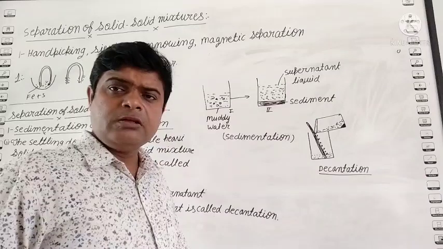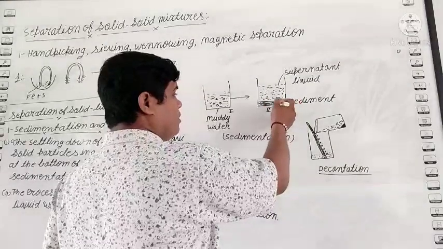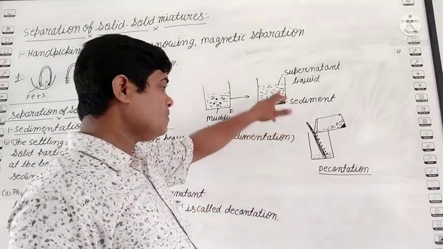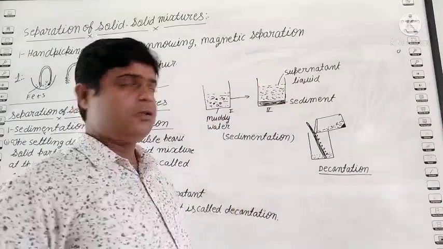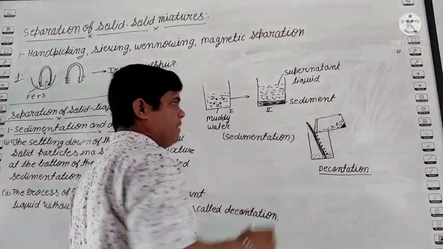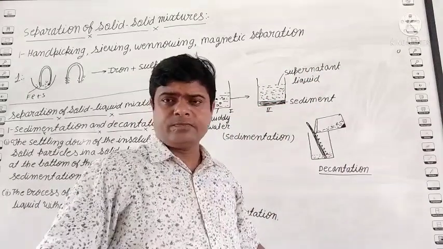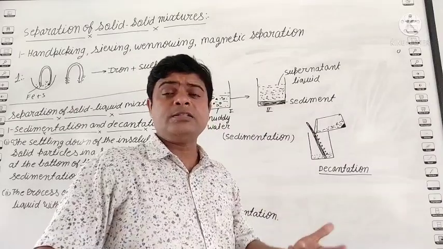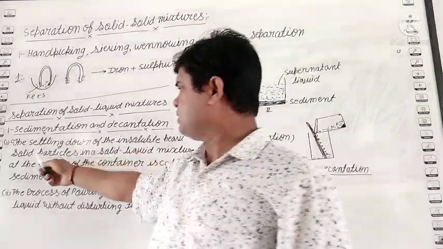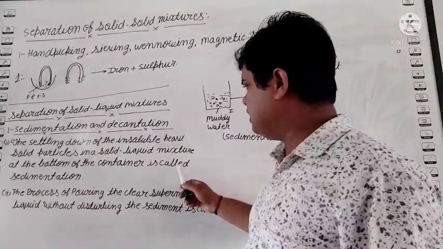After 1 hour, what do we see? We see that the solid particles are deposited at the base of the container, and the clear liquid is at the top. So students, such solid material is known as the sediment, and what we get at the top is the supernatant liquid. Clear? So students, what is this process? The settling down of insoluble heavy solid particles in a solid-liquid mixture at the bottom of the container is called sedimentation.